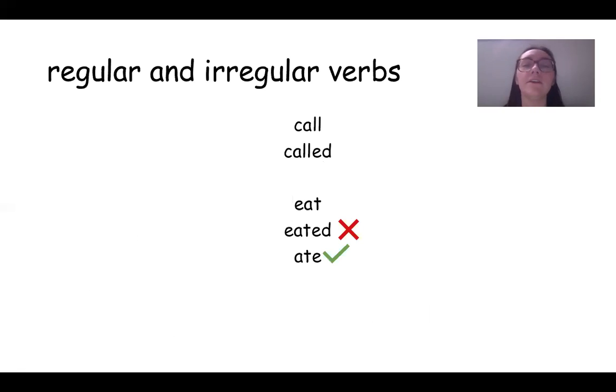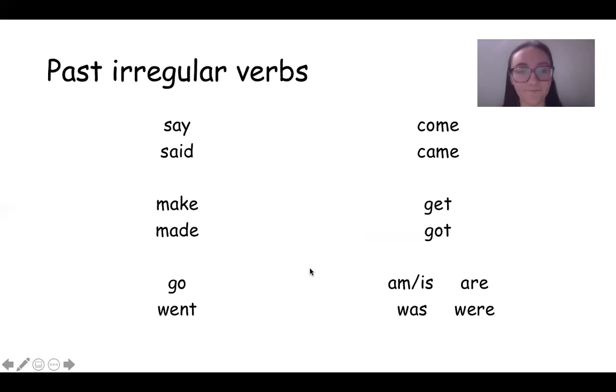Now, regular and irregular verbs. Call is regular because we just add an ed to make it past, right? But an irregular verb, irregular, eat is not eated. We change it to a completely new word, ate, right? It still means the same action as eat, to eat food. It's just the past tense version of it, ate.